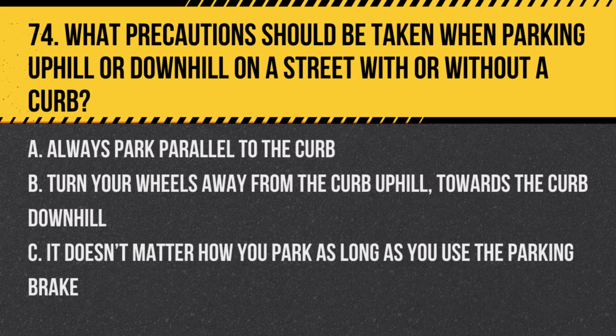Question 74. What precautions should be taken when parking uphill or downhill on a street with or without a curb? A. Always park parallel to the curb. B. Turn your wheels away from the curb uphill, towards the curb downhill. C. It doesn't matter how you park, as long as you use the parking brake. Answer. B. Turn your wheels away from the curb uphill, towards the curb downhill. This prevents the car from rolling into traffic if the brakes fail.